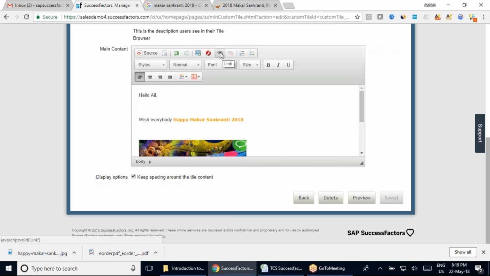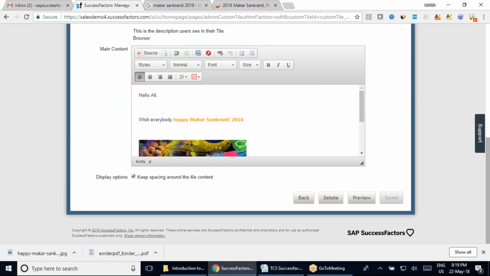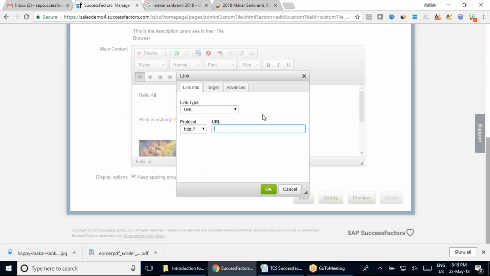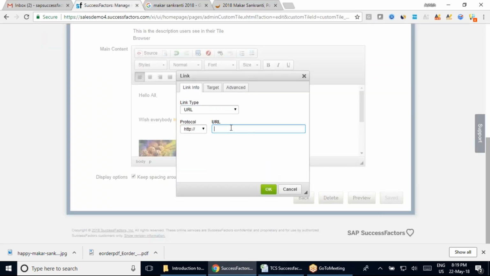So for the hyperlink, you can see here there is this particular link section which is coming up, and in this link section, we're going to see all these details that we have here. This is for 2018. Then if I come into this section, I'm going to click on this hyperlink, and it is asking me to provide this link. Now I'm just going to copy this link which I have here, and paste this link into the URL.